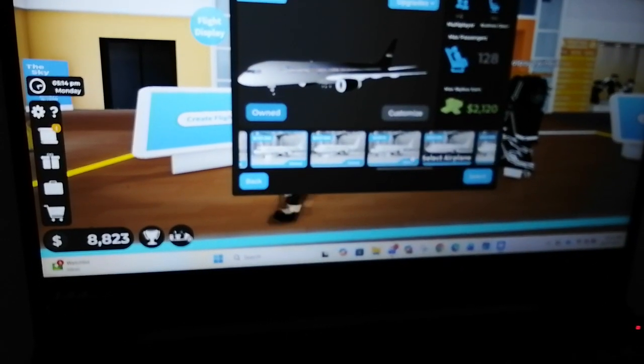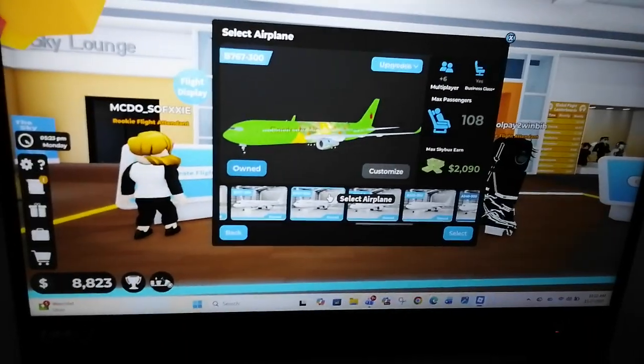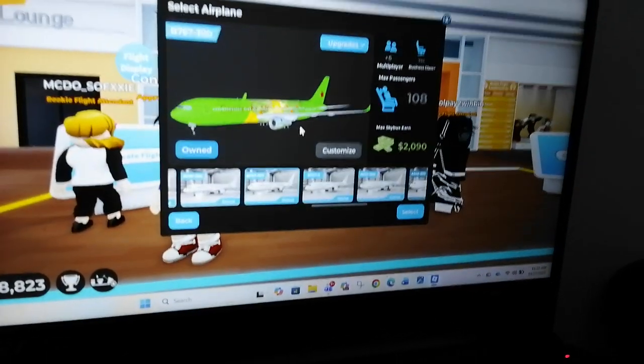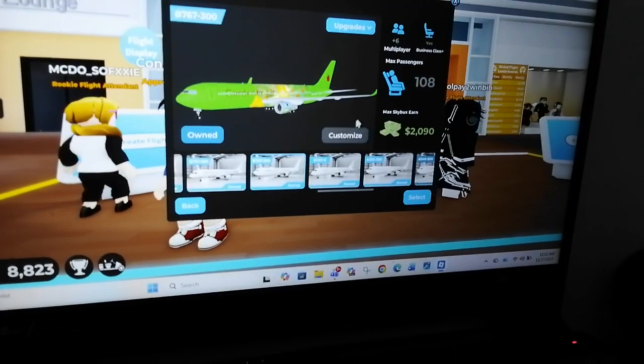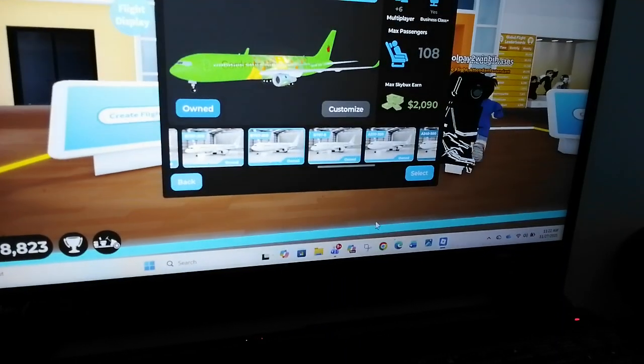And then we got this B767 Garden Airlines. And then this is kinda, I'm like a Garden fan, right? So here's how to make one.